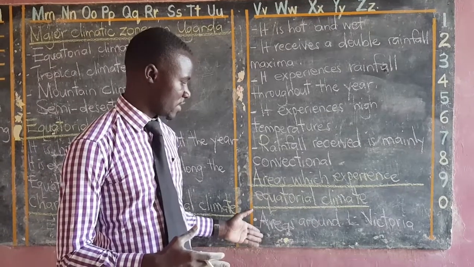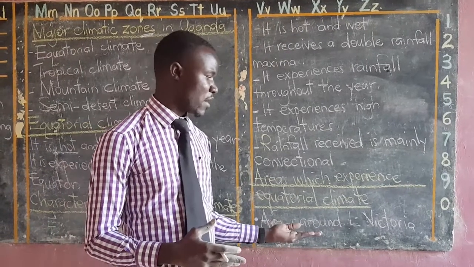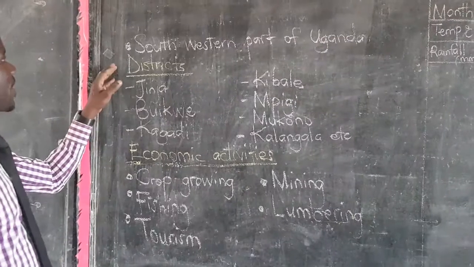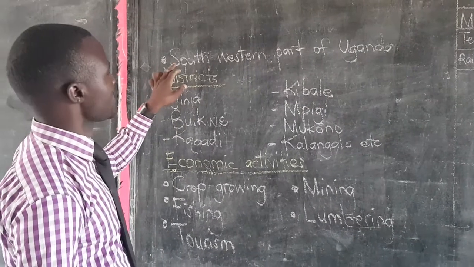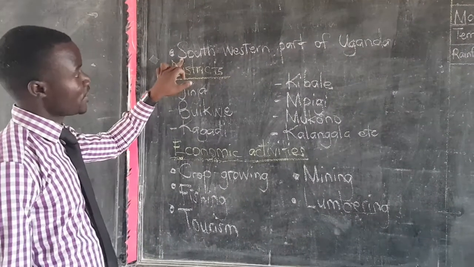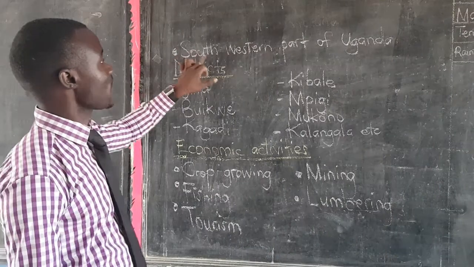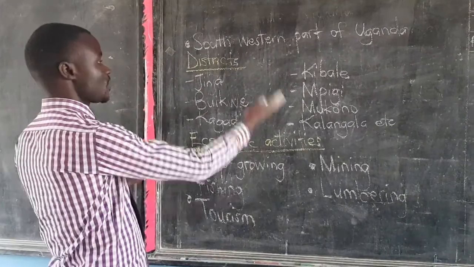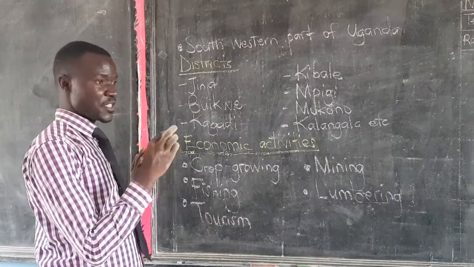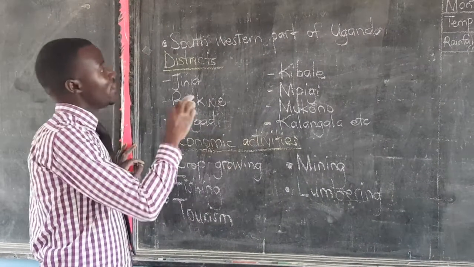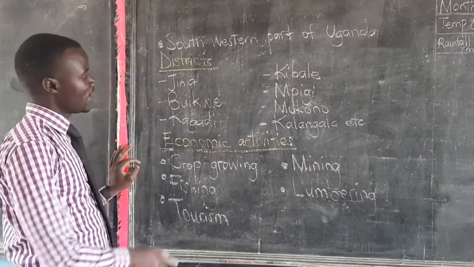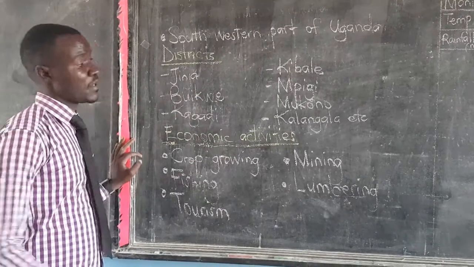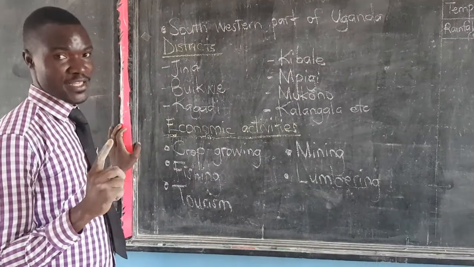We have areas which experience equatorial climate. The first one is areas around Lake Victoria. Another area that experiences equatorial climate in Uganda is the southwestern part of Uganda. Most of the districts are here, but you can also check on your atlas and see more.